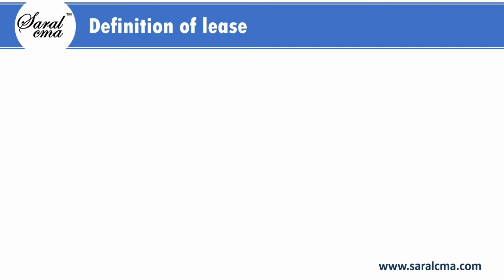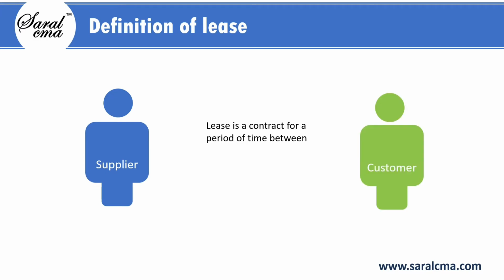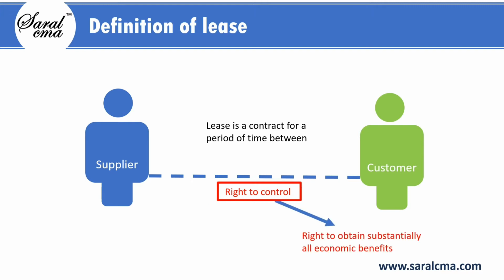Before we go on to discuss how the lessee classifies lease, let's understand what is a lease and who is lessee. Lease is a contract for a period of time between the supplier and the customer that conveys the right to control the use of the identified property, plant and equipment in exchange for consideration. The right to control includes both right to obtain substantially all economic benefits and the right to direct the use of identified asset.